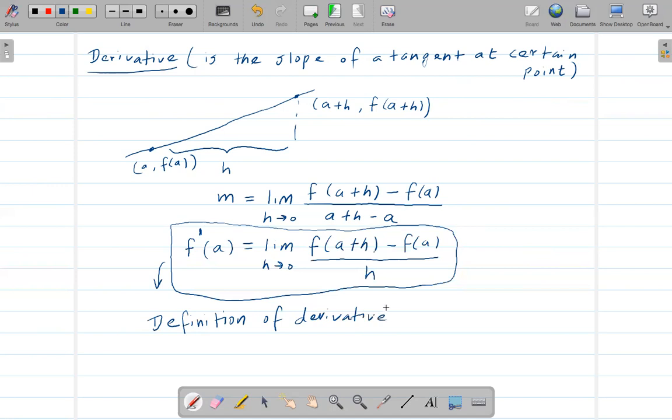So in the exam, I might ask you to find a derivative of a certain equation using the definition of derivative. All right, so let's do an example.